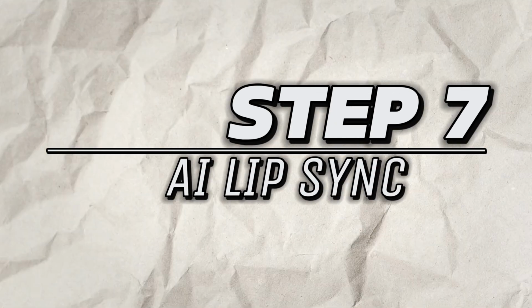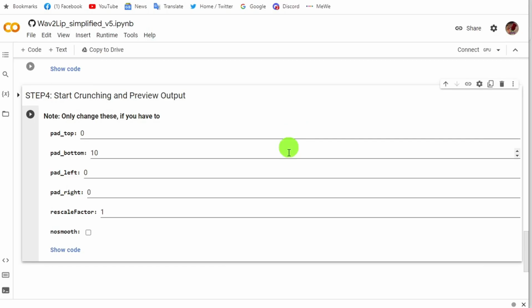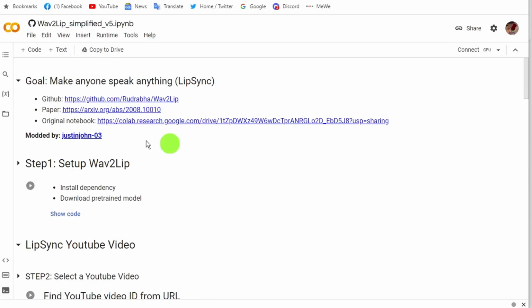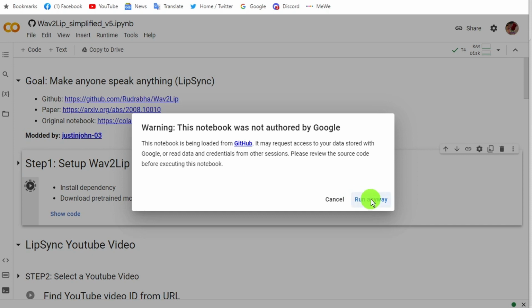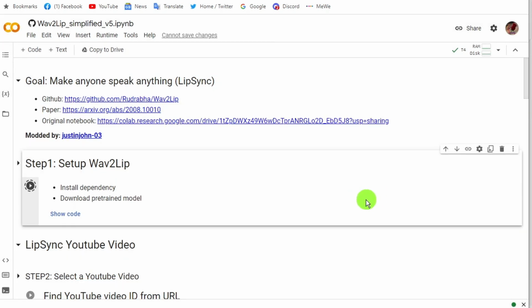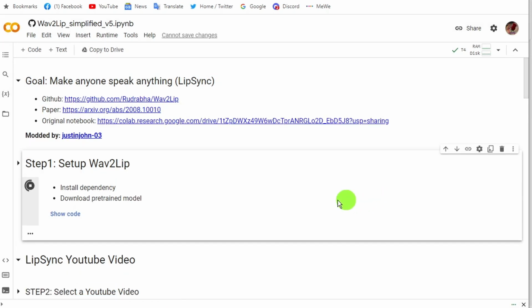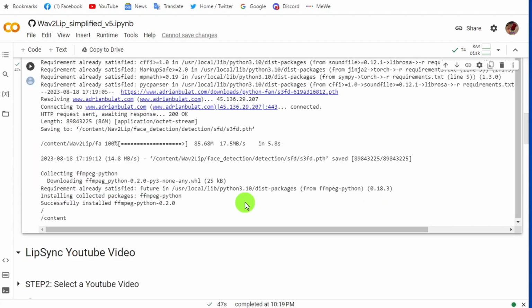Step 7, AI Lip Synchronize. Open the Wav2Lip AI tool. The link is in the description. This is open source software. To connect the server with Google Colab, click on the connect button here. After that, move to step 1 and click on the play button. Then click run anyway. This will take some time to set up your server.